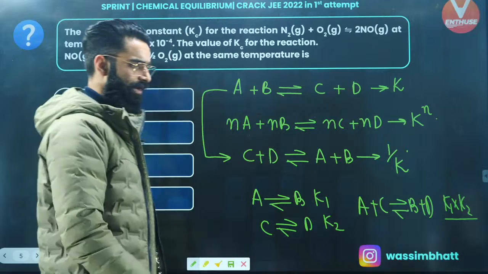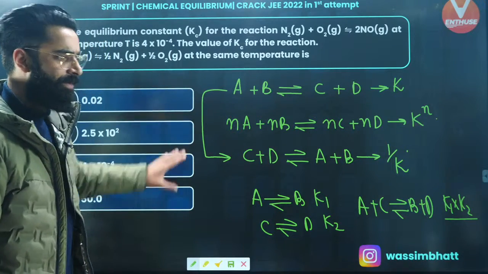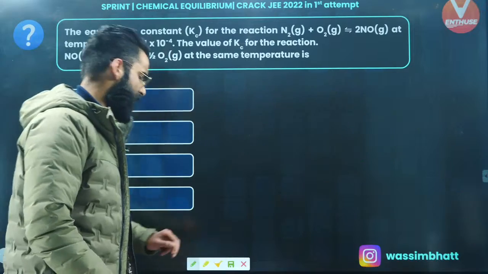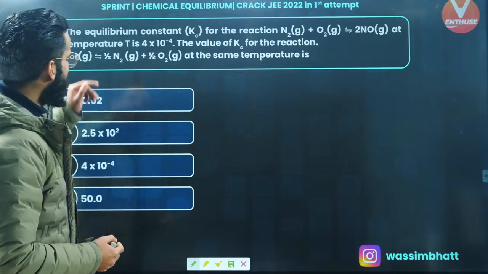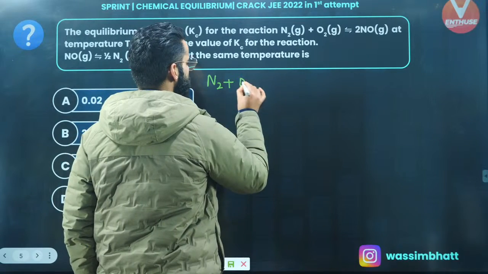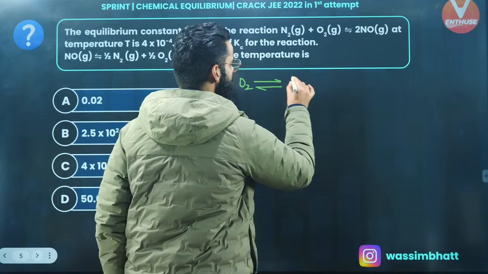Perfect. So I'm sure you guys would have remembered all these things which I told you just now, right? Perfect. Now let's try to solve the question which is on your screen. The equilibrium constant for the reaction, we are given a reaction in which N2 reacts with O2 and is in equilibrium with 2 times NO.